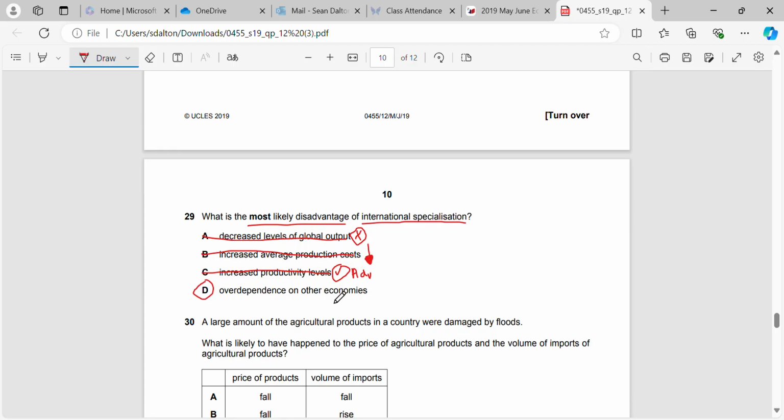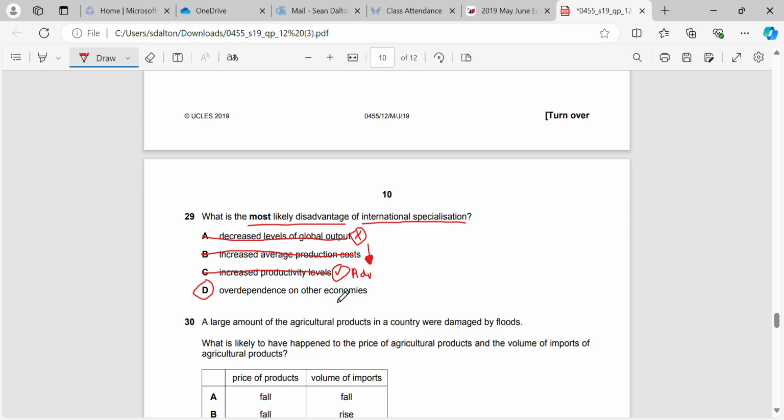And what do we mean by this? Say, for example, China specializes in rice, and Thailand specializes in potatoes. If we're only making rice and not making potatoes, we're going to have to rely on Thailand making the potatoes in order for us to import them into our country.